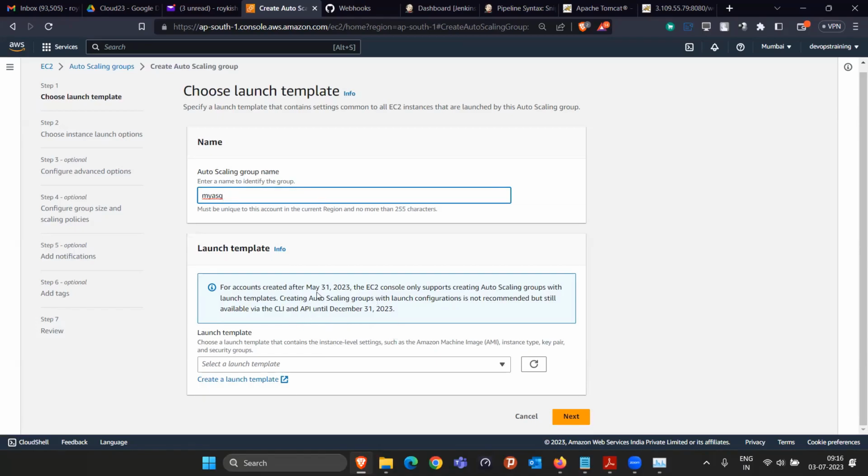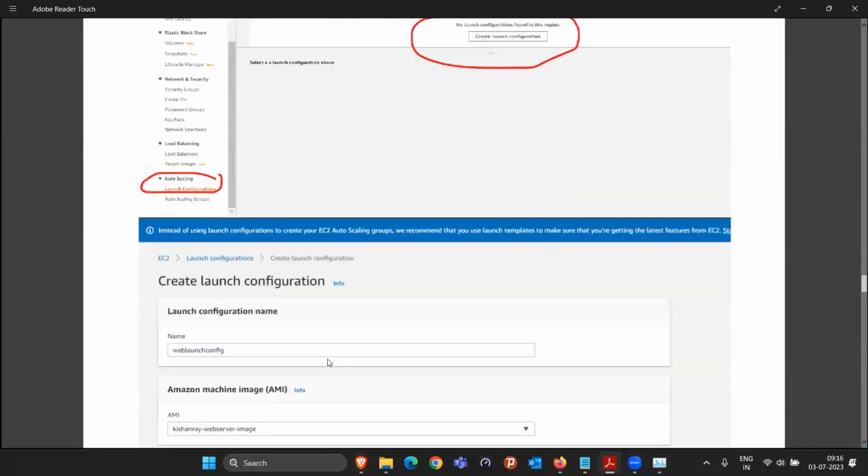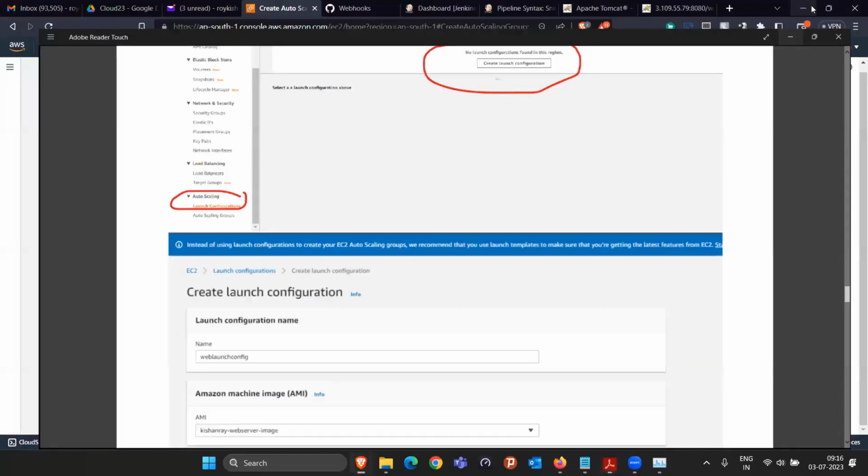see, my account got created after May 31, 2023, right? So in that case, they are clearly saying that if your account is created after May, then you are going to get only the option of launch template. Launch configuration will not be available, and that's why I'm not able to see the launch configuration. Previously, they were giving the launch configuration also and auto scaling group also. So there is no any difference.